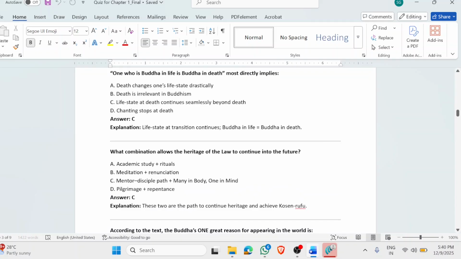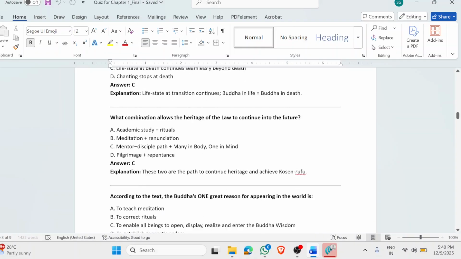What combination allows the heritage of the law to continue into the future? So we talked about, if we really want to enter into the rhythm of the universe, the only way we can do it is through faith. However, to sustain the faith, to continue in the faith, we can only do it when we follow the mentor-disciple path and we follow many in body, one in mind.